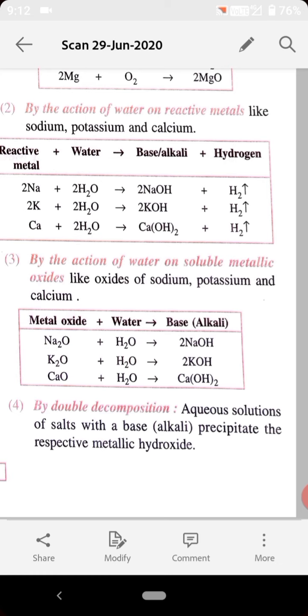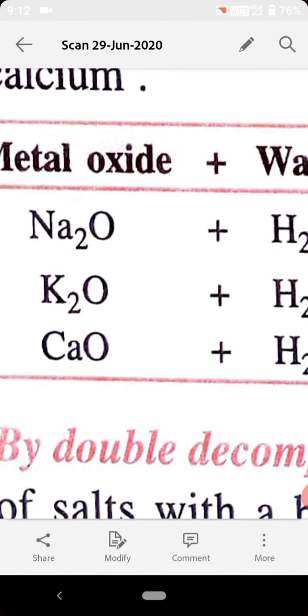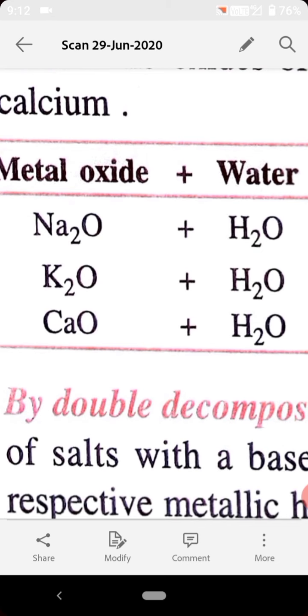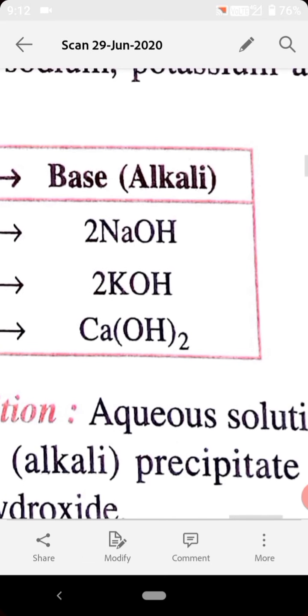Here reactions are given. The general reaction is metal oxide plus water forms base or alkali. For example, sodium oxide undergoes reaction with water, meaning water acts over sodium oxide to form sodium hydroxide.